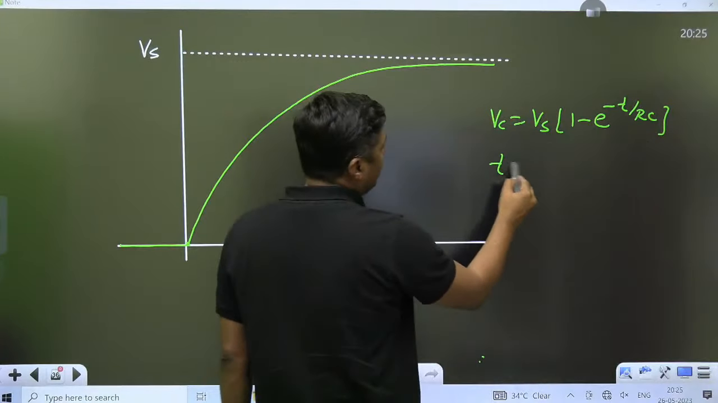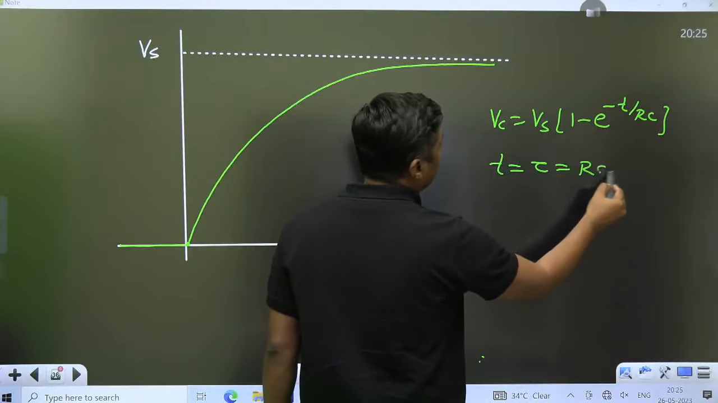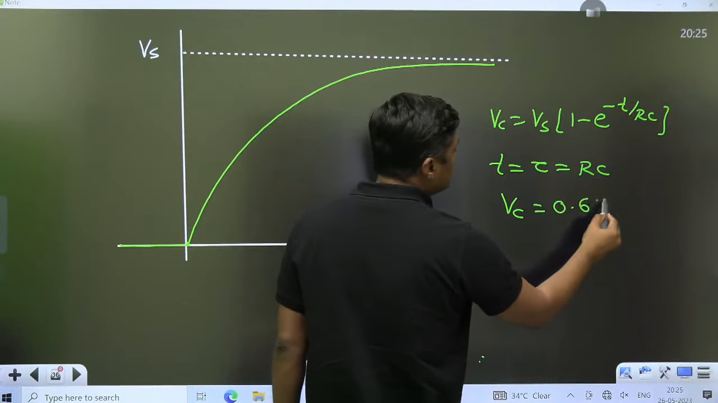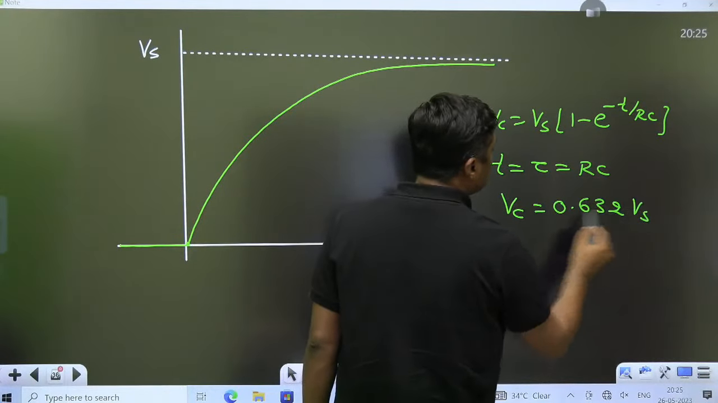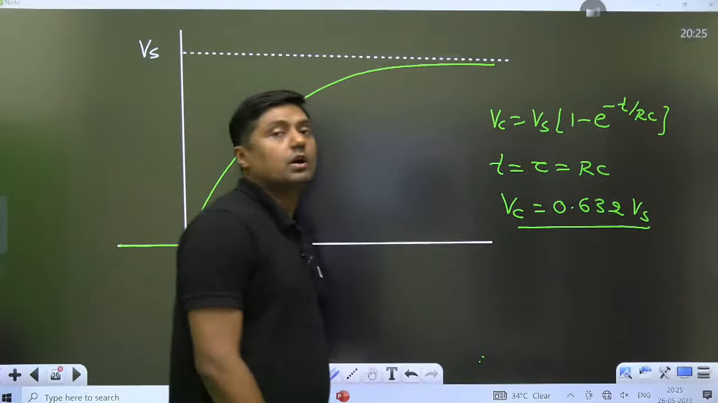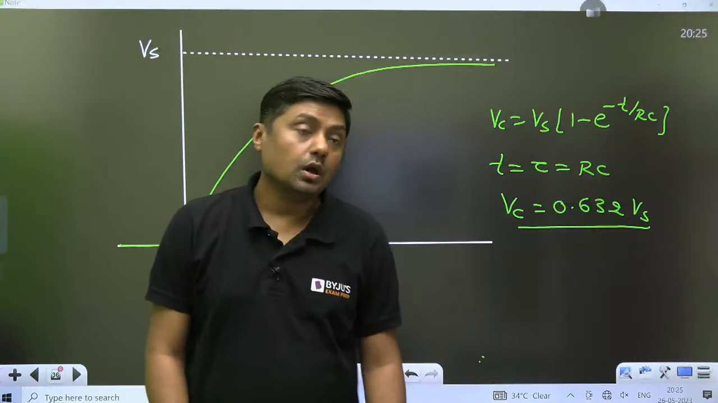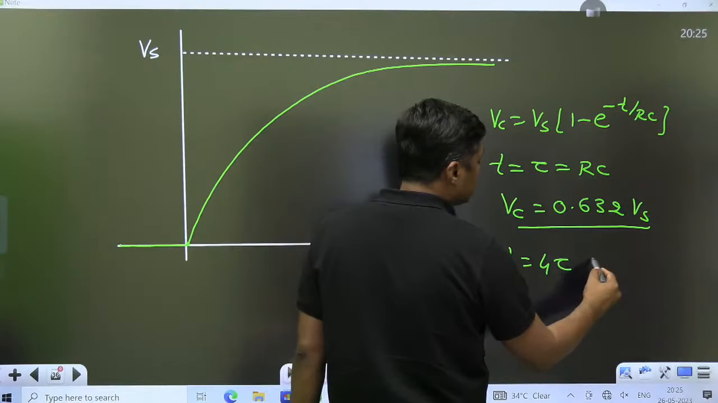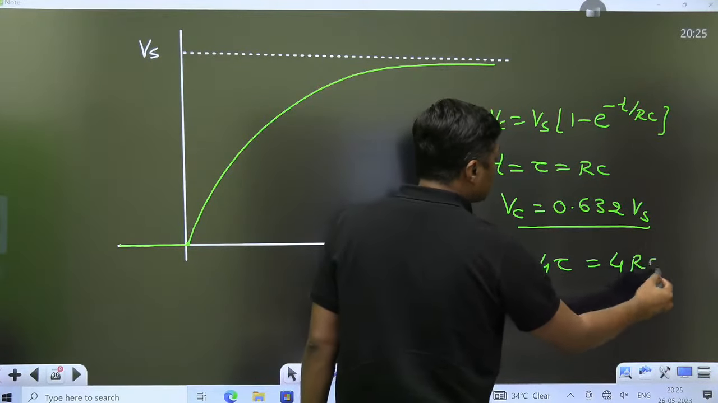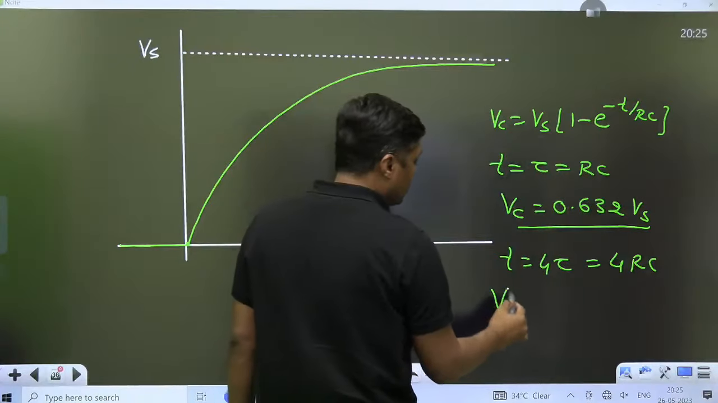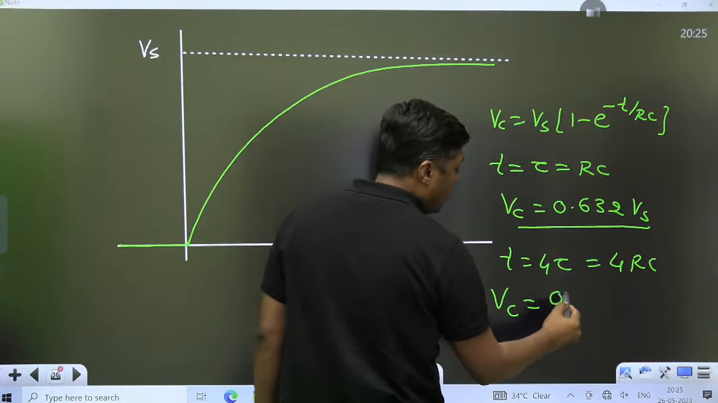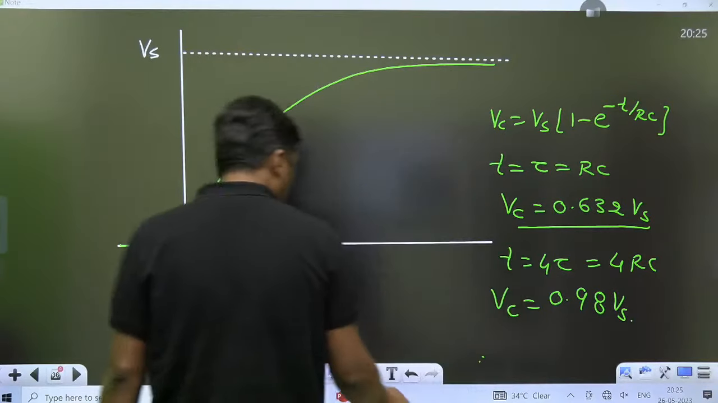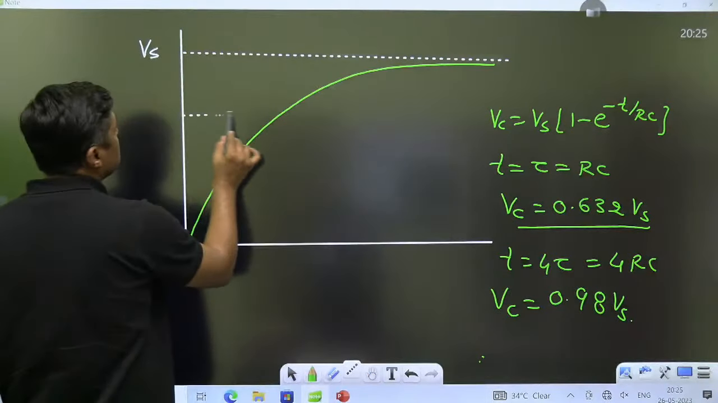And exactly at one time constant, put 1 here, Vc will become 0.632 of the final value, 63.2% of the final value. And exactly at 4 time constants, 4 times RC, put here, Vc will become 0.98 times Vs, 98% of the final value. This is the 1 time constant.